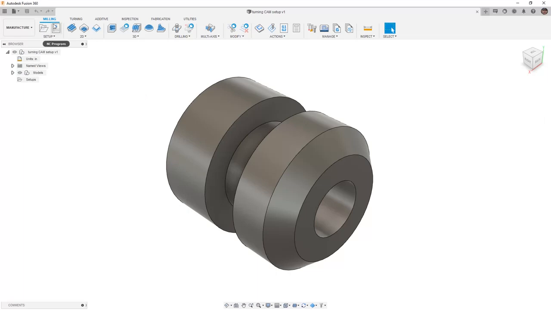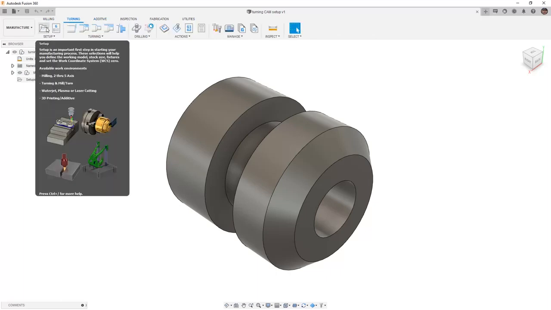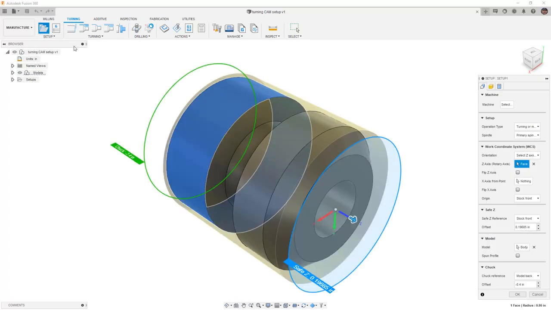To do this, note at the top that we have milling, turning, additive, inspection, and so on. Each of these is going to contain a setup option, but all of them will be the same. The important part is the settings that we use inside of here. So to get started, I am going to navigate to turning and select new setup.